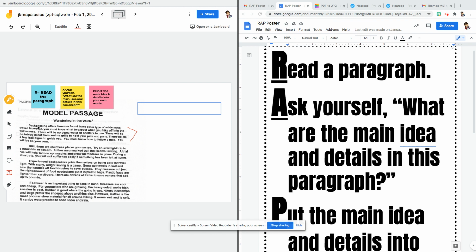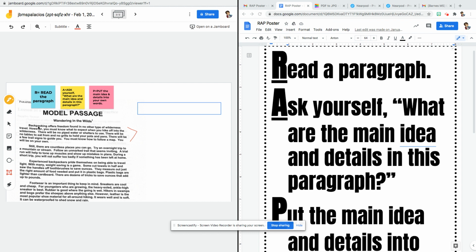What does the paragraph tell me about backpacking? To answer this question, I'll look into the detail statements that follow the first sentence and summarize them. They tell me all the things you don't have when you're backpacking. Now I need to find some details. There's no piped water, no shelter, no tables, no grills, no pots and pans, and no trail signs.